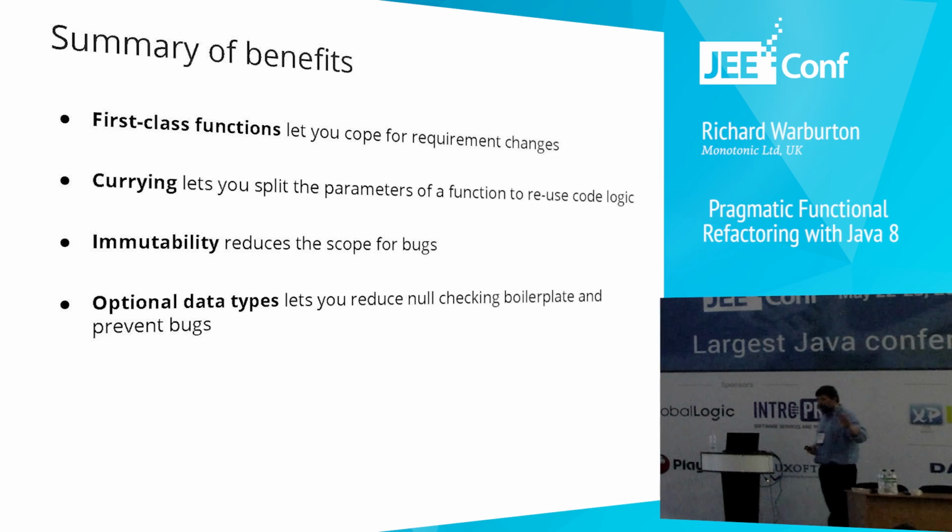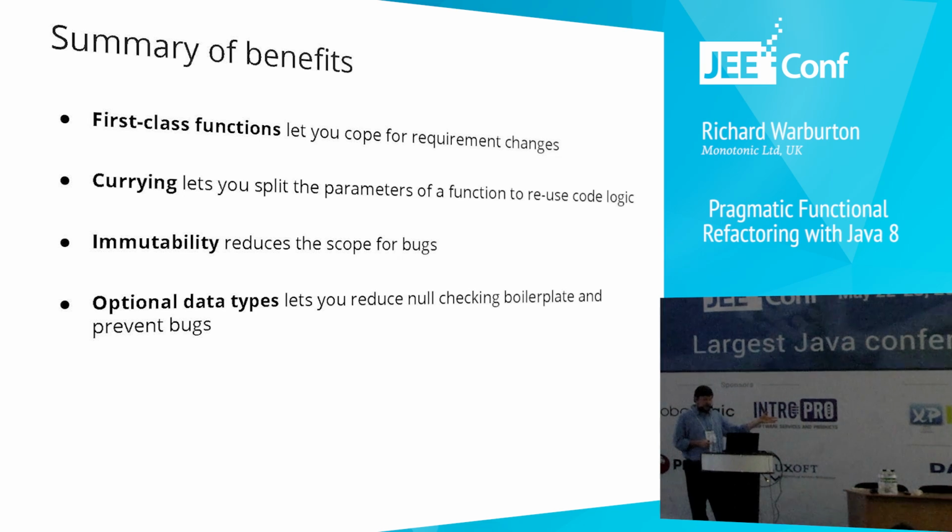The first-class functions allowed us to cope for requirement change, so we wrote more generic functions that took first-class functions as arguments. Currying let us split up the parameters of a parameter list, and then we could reuse logic within that function. Immutability reduced the scope for bugs by meaning that we didn't have state that was dangling around in different parts of our program.